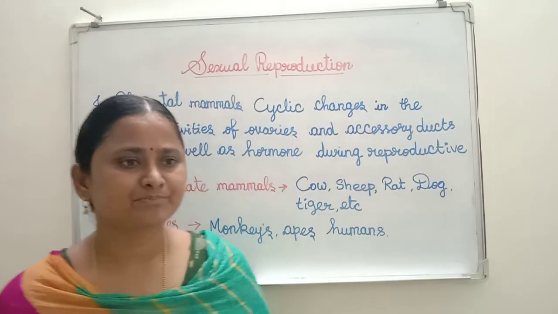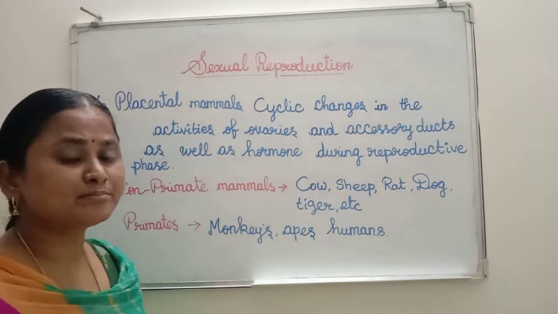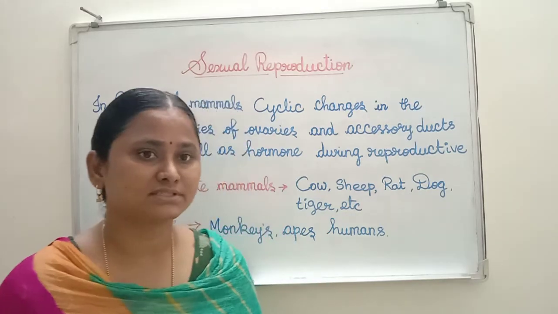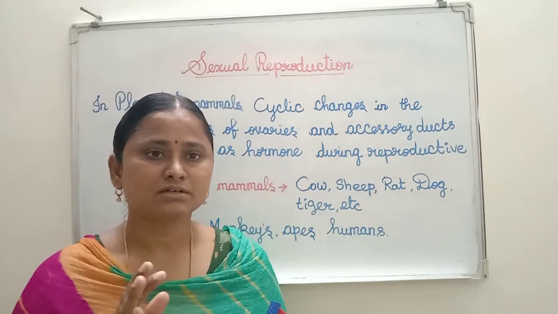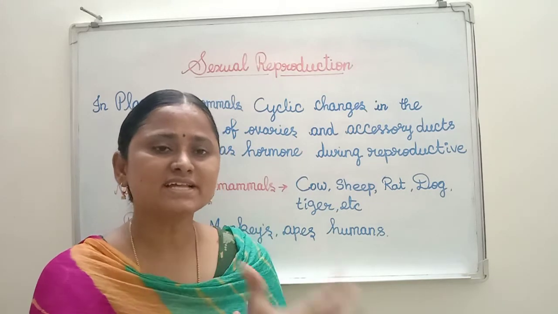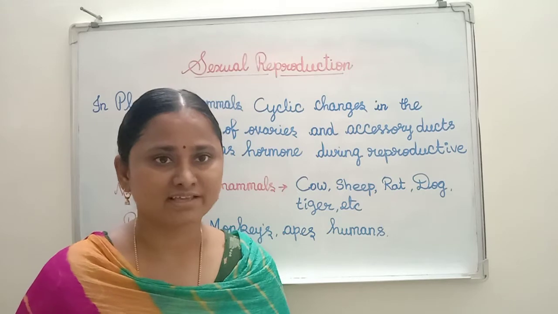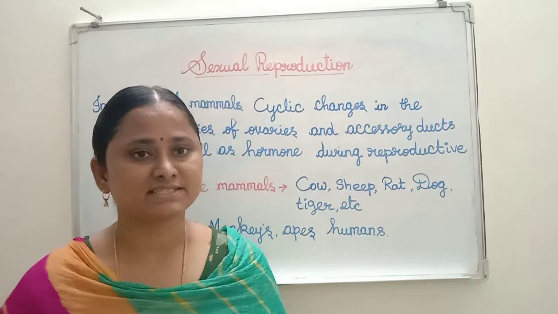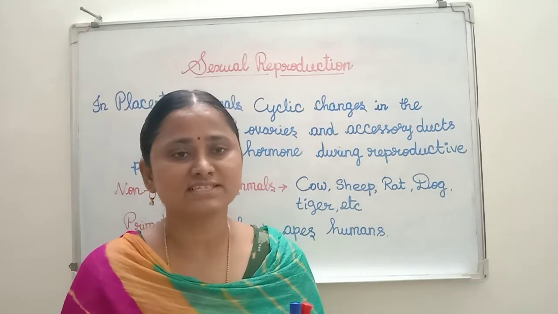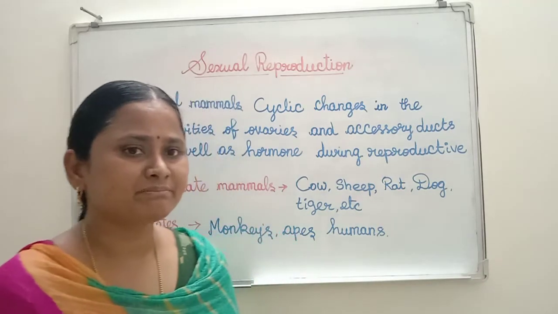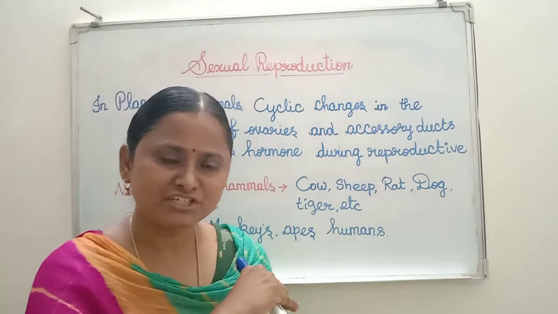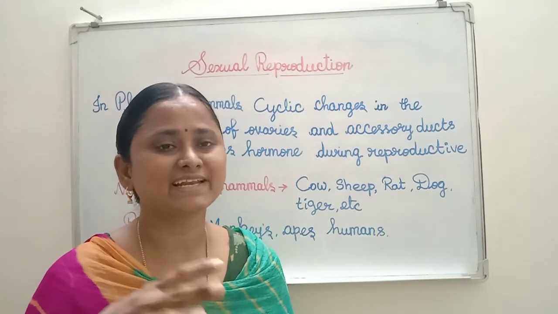In animals, how does the organism produce the young ones? For example, you can take birds. Birds cannot lay eggs all the time. Seasonally, some birds produce eggs in some seasons, and other birds in other seasons. Like that, birds lay eggs seasonally only. But if you see in nurseries and so on, throughout the year the birds can lay eggs.